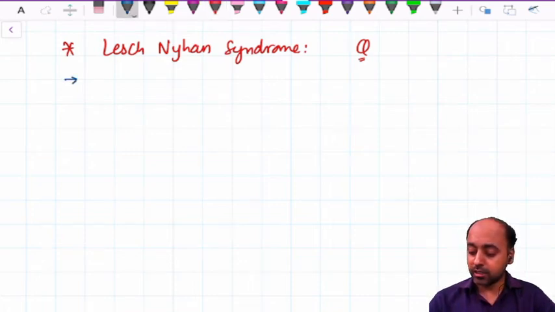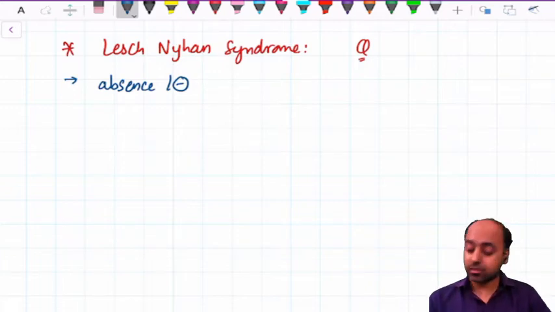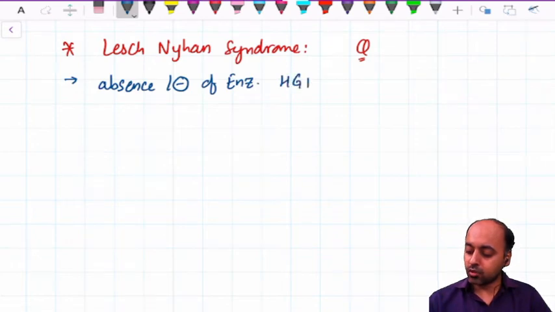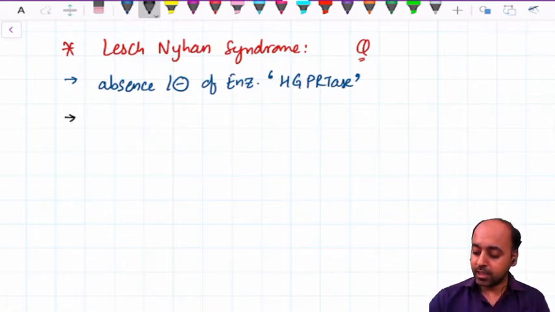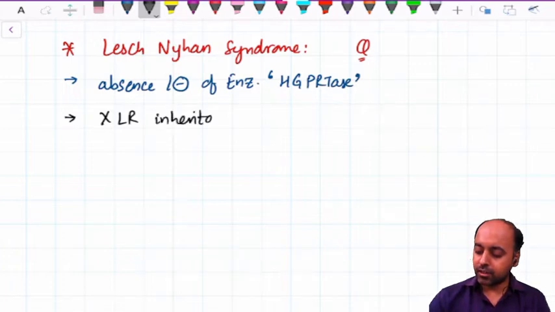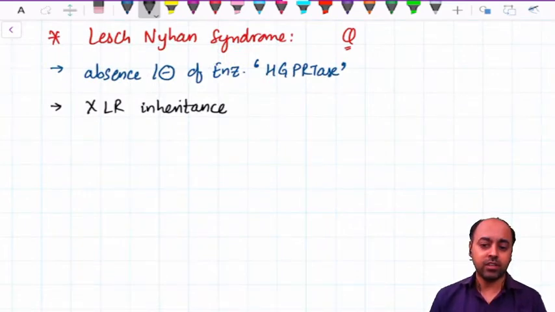Like I previously said, the primary defect is absence. Please note, it is not deficiency, it is the total absence of the enzyme hypoxanthine guanine phosphoribosyl transferase, also known as the HGPRTase. The inheritance pattern is X-linked recessive. Alright, so we have the X-linked recessive inheritance.